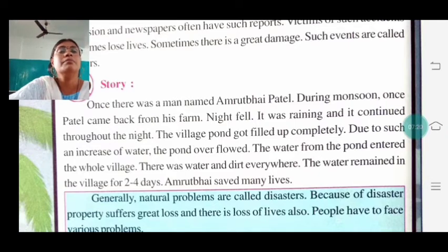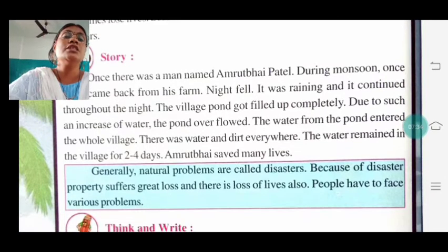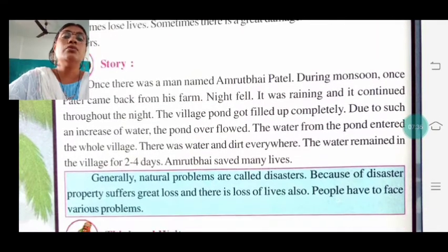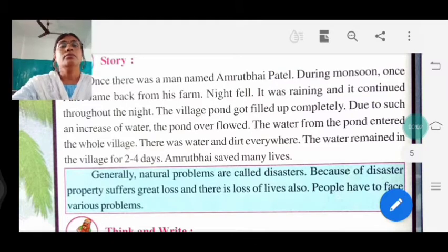Name of the man is Amrit Bhai. During the monsoon, once Patel Bhai came from the farm. It was night and it was raining, and it continually rained throughout the night and the village pond got filled completely and it overflowed, and the water from the pond entered the whole village. There was water and dirt everywhere. The water remained in the village for 2 to 4 days, and here Amrit Bhai saved many lives. Amrit Bhai helped the villagers to save their life.